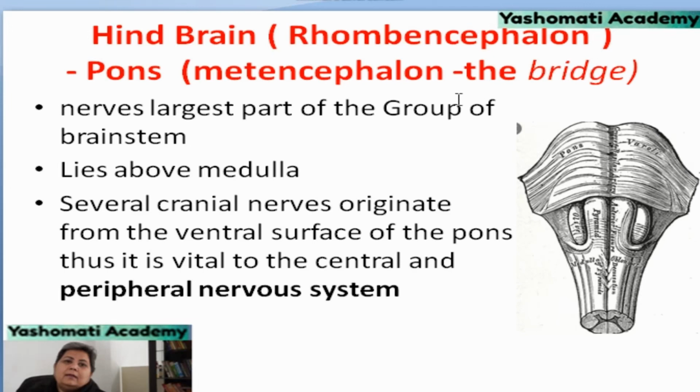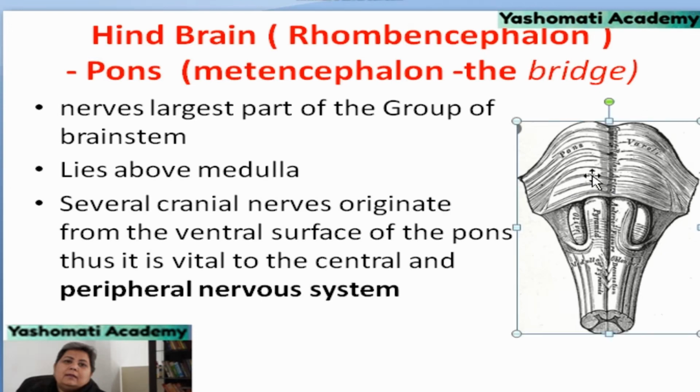It can be further divided into two parts, that is metencephalon, which consists of pons and cerebellum, and myelencephalon, which consists of medulla oblongata. As far as metencephalon is concerned, pons word means the bridge. It consists of the nerves which form the largest part of the group of brainstem. So, among the brainstem, pons is the largest part. It lies above medulla and it has several cranial nerves which originate from the ventral surface of the pons, and thus it is helping in forming the connection between central nervous system and peripheral nervous system.